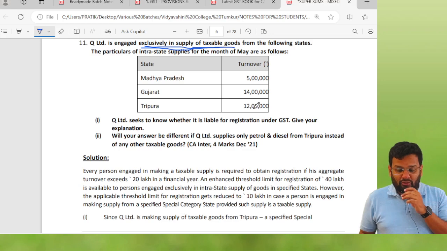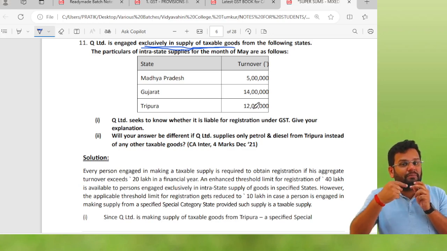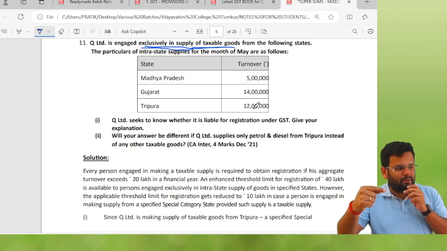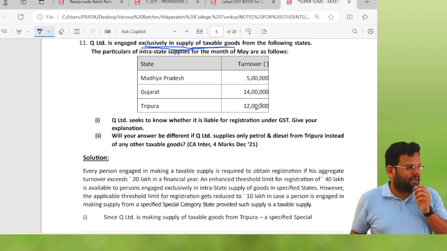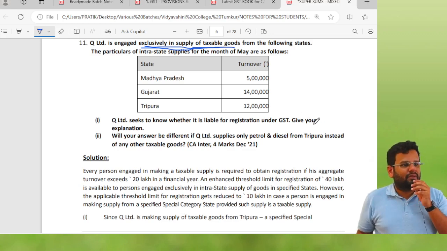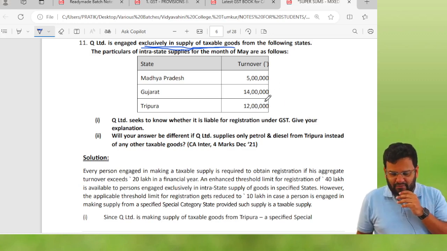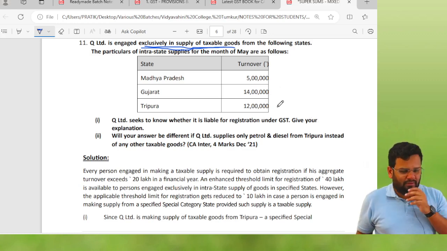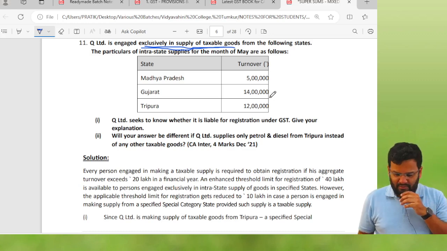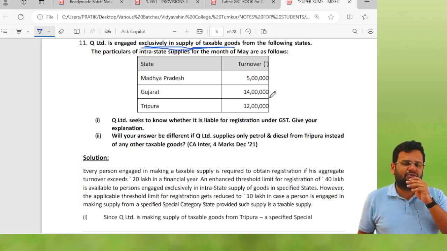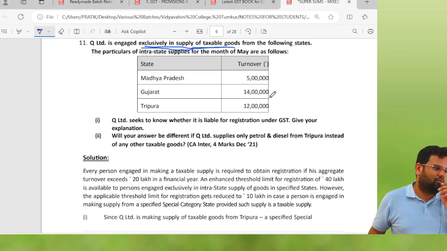Q Limited is doing business in different states: Madhya Pradesh, Gujarat, Tripura. In MP, the turnover is 5 lakh. In Gujarat, 14 lakhs. In Tripura, 12 lakhs. Can you take the total? 14 plus 5, 19. 19 plus 12, 31.